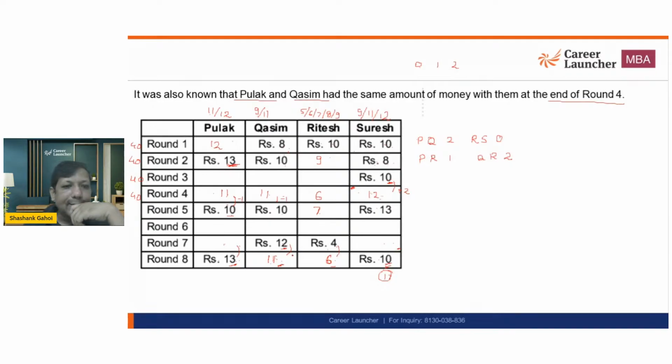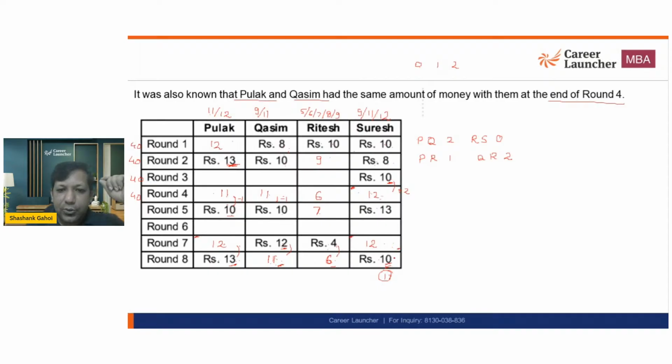Now this is 11 and this is this. Now 12 plus 4, 16. Now summation should be what? Summation should be 24. Now with 24, I can get 13 and 11, but 13 is not a possible number anywhere. So 12 plus 12 is the only possible option. So this should be 12, and this should also be 12.